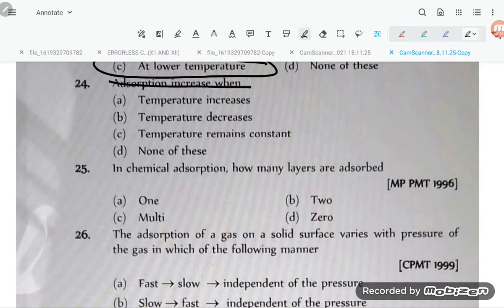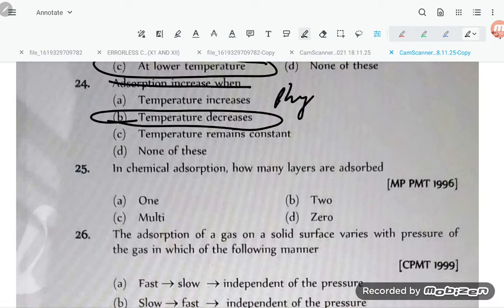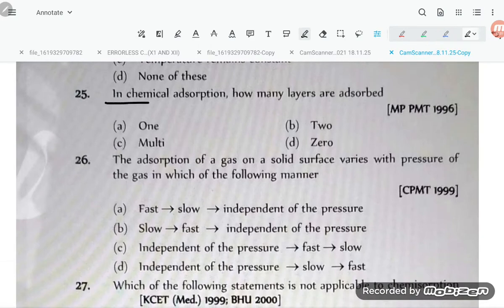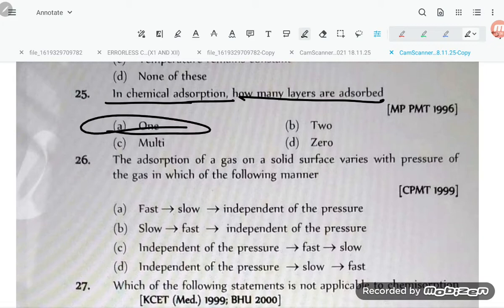If you talk about adsorption, when the temperature decreases, adsorption increases. We are talking about physical adsorption. In chemical adsorption, it will increase with temperature. In chemical adsorption, how many layers are adsorbed? Only one. Chemical adsorption is unilayer adsorption.